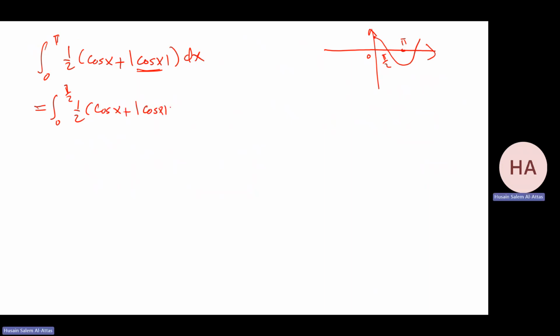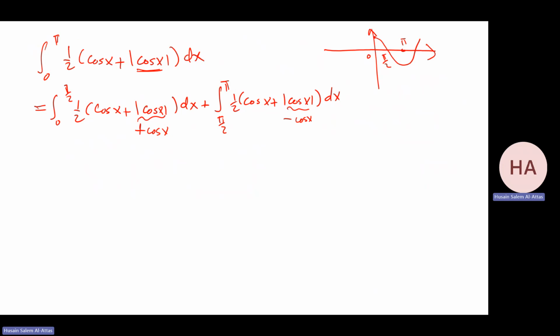Let me leave it with the absolute value, plus the second part from pi over 2 to pi. Well, now I can control the absolute value. Now this one is minus cosine x. No, this is plus. This one is minus cosine x. So this gives me 0.